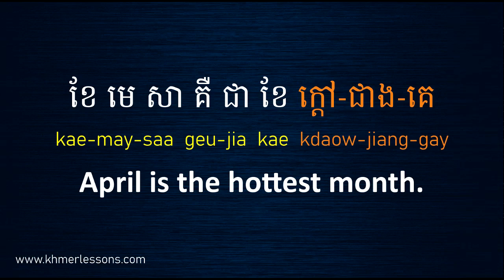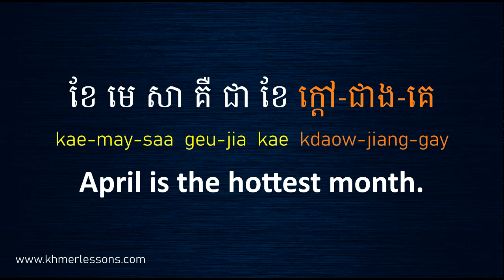It's very hot. And during this April, Cambodian people always celebrate Khmer New Year, between the 14th and 16th. Every year we celebrate Khmer New Year during this month.